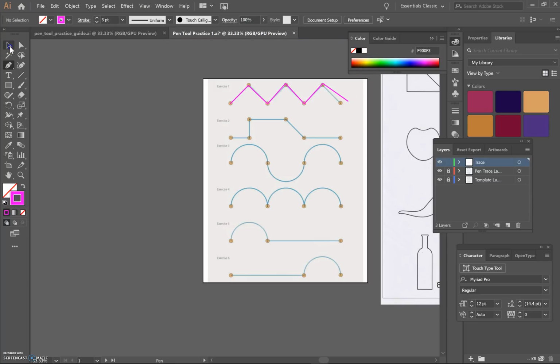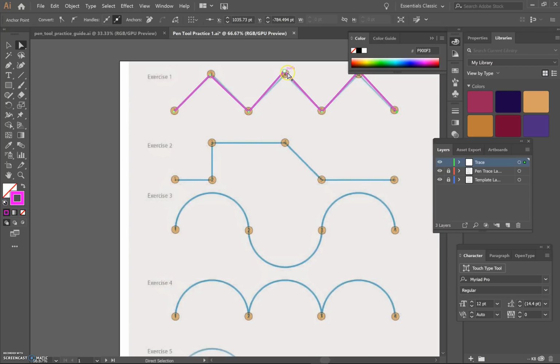Now, there's select, and then there's direct select. So I'm moving a point. I want to go to direct select, and I'm going to click on that anchor point right here. And as I'm holding down my left button on my mouse, I'm going to realign that to where I wanted it. So I'm going to zoom in, double check if I made any other mistakes using direct select. Click on that anchor point first, activate it, then move it. All right, so they line up fairly well.